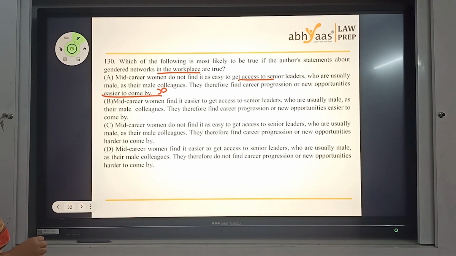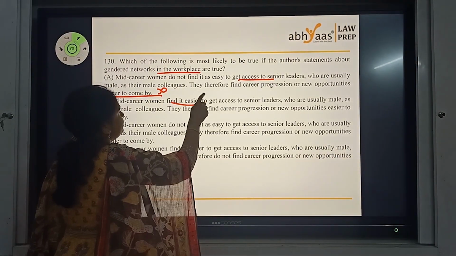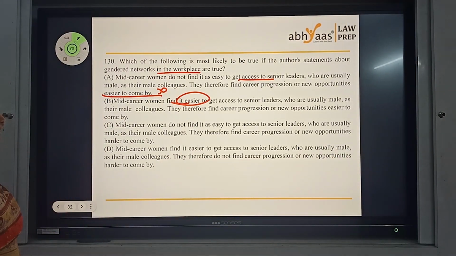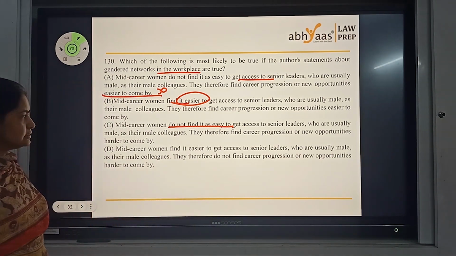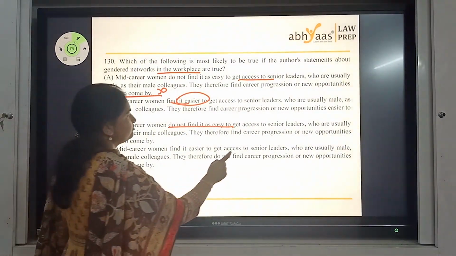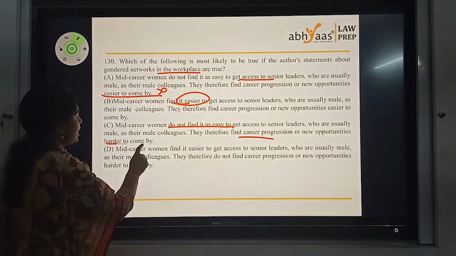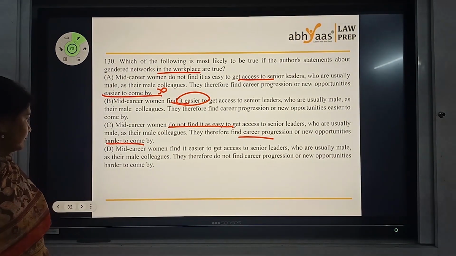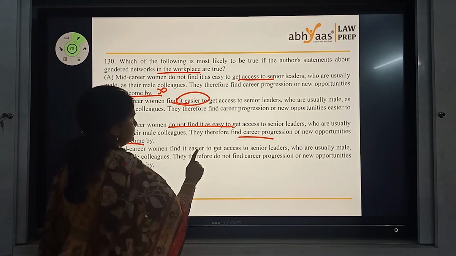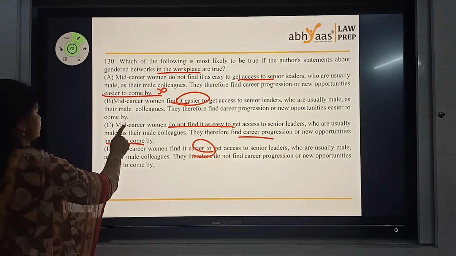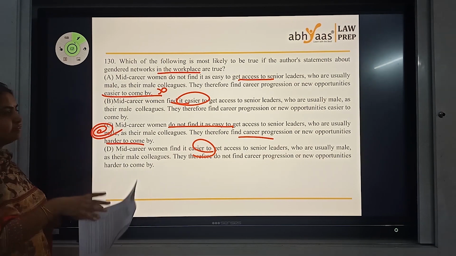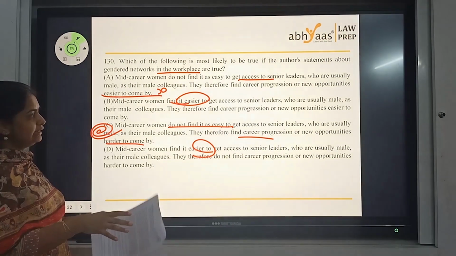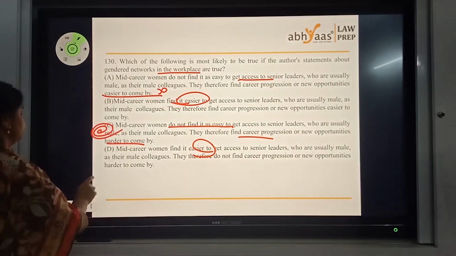Mid-career women find it easier to access leaders. This is plainly wrong. Mid-career women do not find it as easy to get access to leaders. Therefore, they find career progression hard. This looks like the complete fit. Find it easier to access, eliminated. So the best possible answer is C. Okay? Easy to read. Carefully, if you observe all four options and eliminate, you can get the answer.